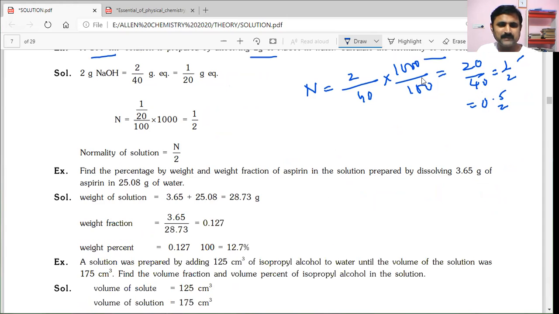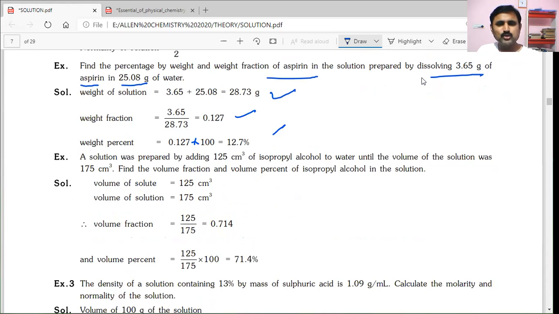Next, find the percentage by weight and weight fraction of aspirin in a solution prepared by dissolving 3.65 grams of aspirin in 25.08 grams of water. The weight of solution we can calculate by adding both these masses. Weight fraction is the weight of aspirin, 3.65 grams, by the total weight. We got 0.127. Now for percentage by weight, multiply this with 100, and we get 12.7.